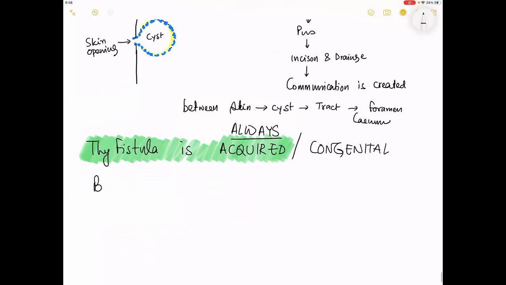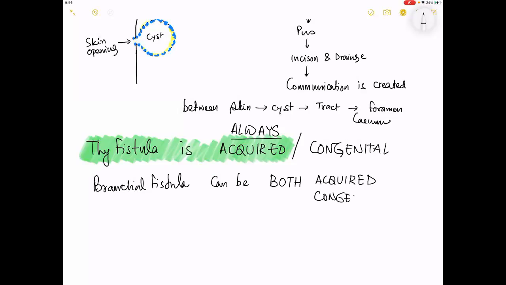A branchial fistula, we will not read about branchial fistula today, can be both acquired and congenital. Please remember this one.